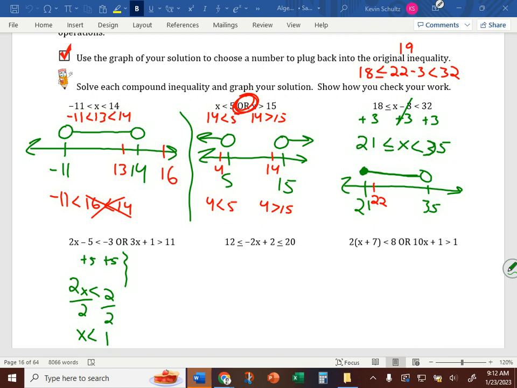And then the other one, what do we do first there? Subtract 1. X is greater than 10. And then? Divide by 3. It doesn't work out, and that's okay. X is greater than 10/3.